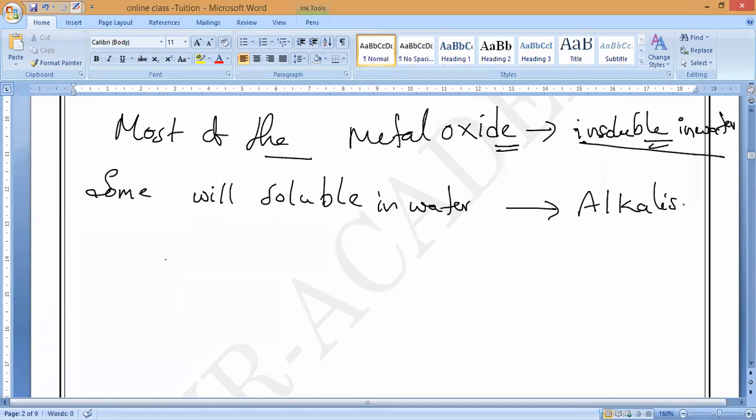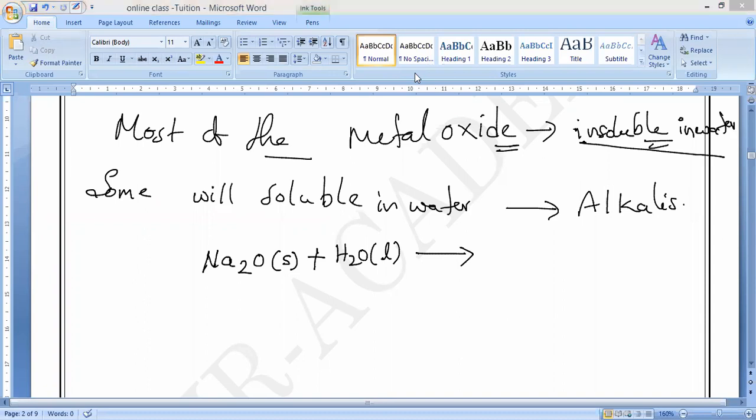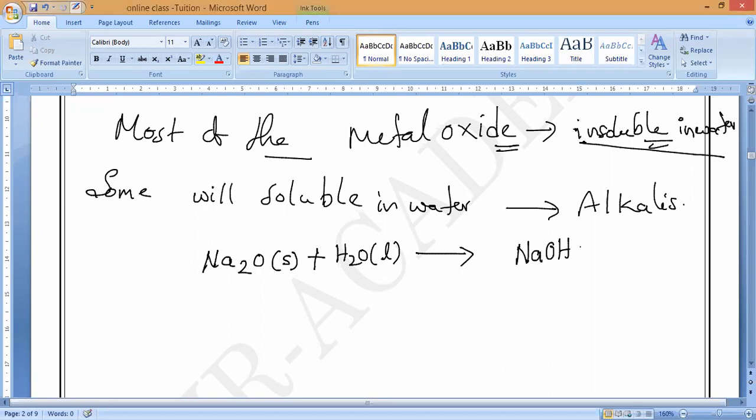For example, if we take sodium oxide, what is the formula of sodium oxide? Na2O. What is the state of that? Solid. It will react with water, which is a liquid. You tell me, sodium oxide and water, what will they form? It will form one of the most important bases. What is that base? Sodium hydroxide. What is the formula of sodium hydroxide? NaOH. What is the state of it? Aqueous state.